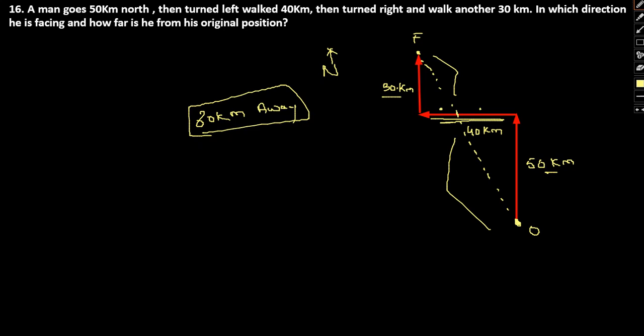But since no such information has been provided, we can safely assume that the unidirectional distance will be the distance between the initial and final position. So hopefully this is clear. With that said, let's move to question number 3.